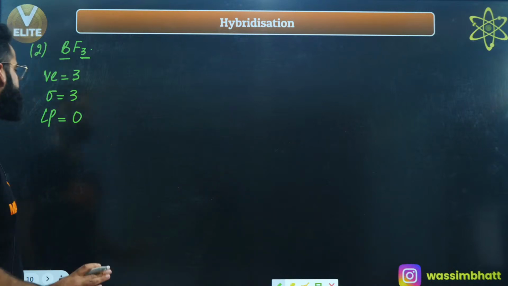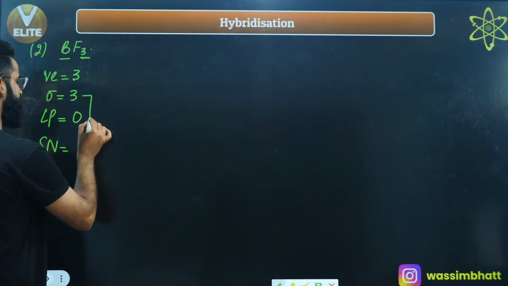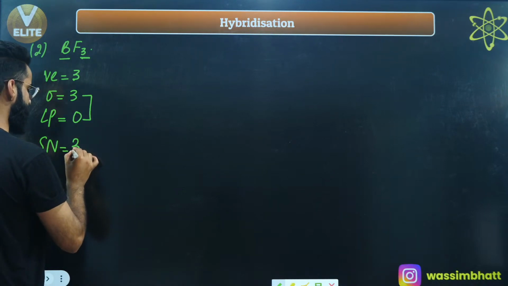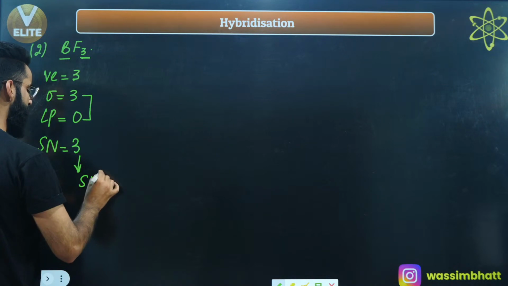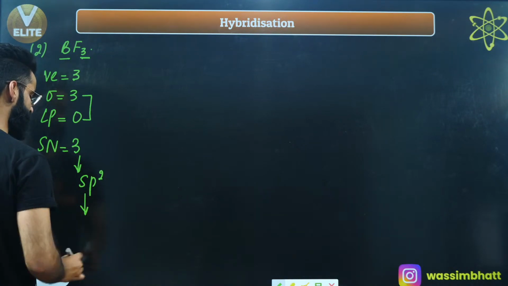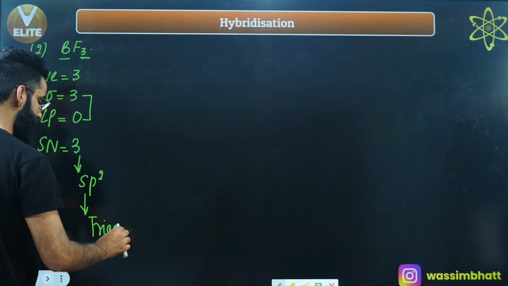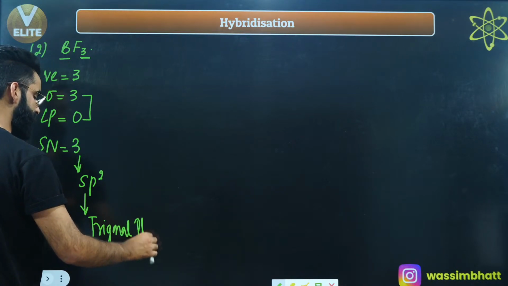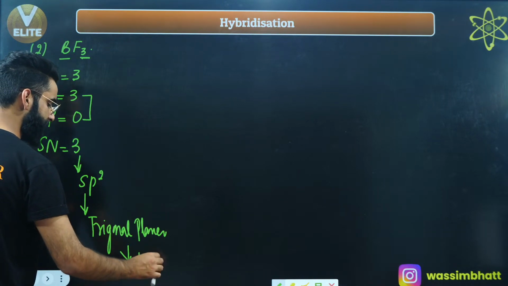If there is no lone pair, what about the steric number? Steric number is basically sigma plus lone pair. 3 plus 0 comes out to be 3. And when the steric number is 3, the hybridization involved is going to be sp2. And when the hybridization is sp2, the geometry is going to be trigonal planar. And remember, the bond angle is going to be 120 degrees, right?